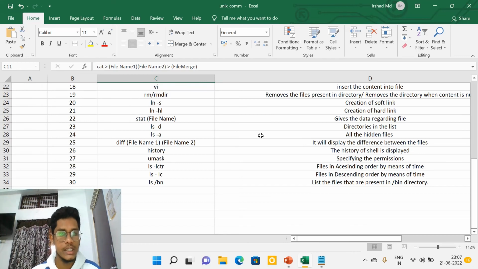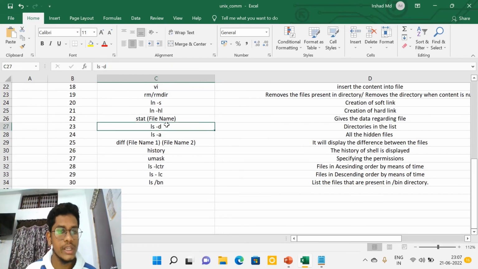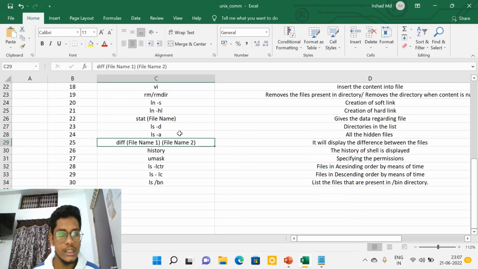And after that, if we use the command ls -d, whatever directories are present in our operating system will be printed. And what does ls -a mean? Whatever hidden files are in our system will pop up. ls means listing all the directory files, and ls -a means listing all the hidden files. Okay, and this command differentiates two different files.